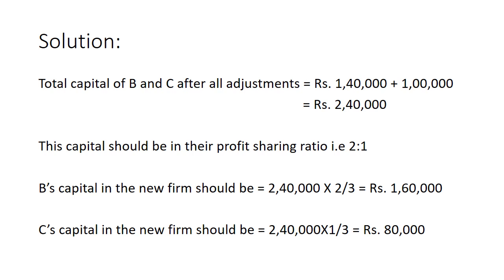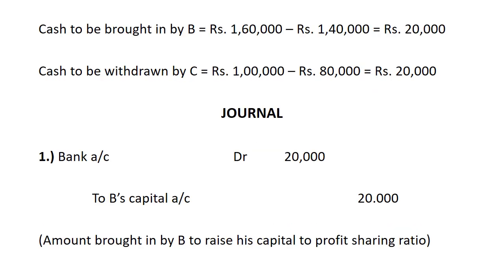Now move on to C. C's capital in the new firm should be rupees 2,40,000 into 1/3. 1/3 is the share of C, and the amount is rupees 80,000. See once again, total capital is given. After that, that capital has been distributed in the given ratio, and you have got the new capitals of B and C. For B, it is rupees 1,60,000. For C, it is rupees 80,000.